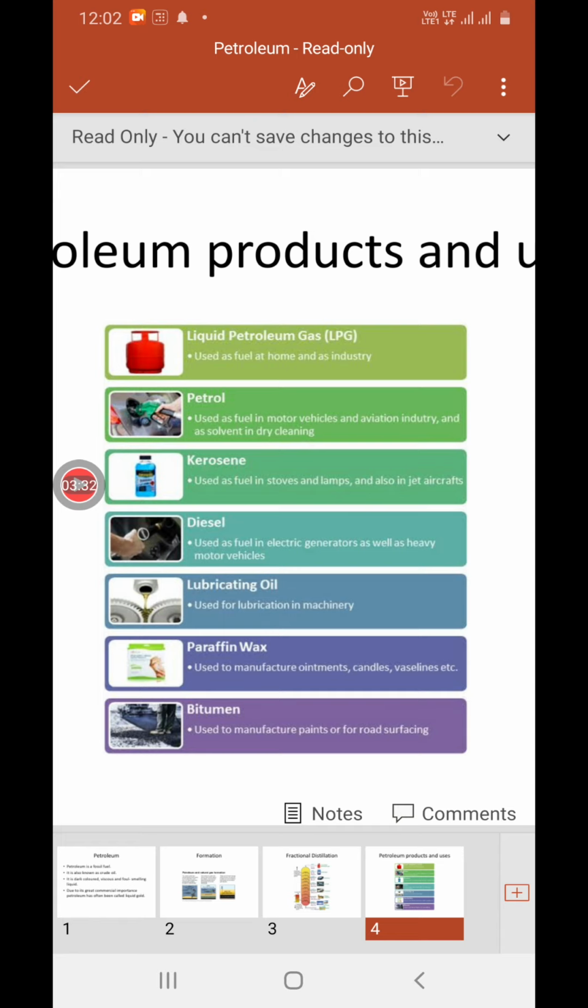Then the next one is diesel. Diesel we generally use as a fuel in electric generators, and also in heavy vehicles. Then lubricating oil, as we have discussed in the previous chapter, lubricants are used to reduce friction. So lubricating oils are used in machinery to reduce friction. Then paraffin wax, used in candles, Vaseline, creams. Then bitumen, which we use in paints and road surfacing.